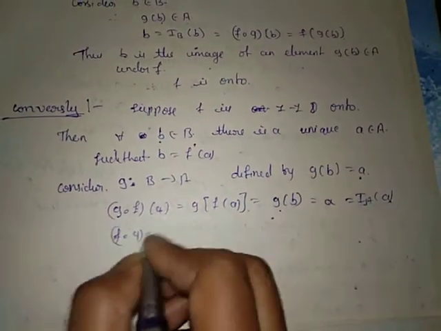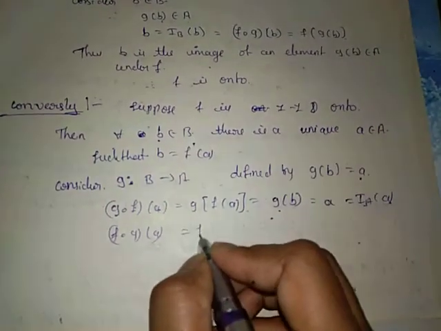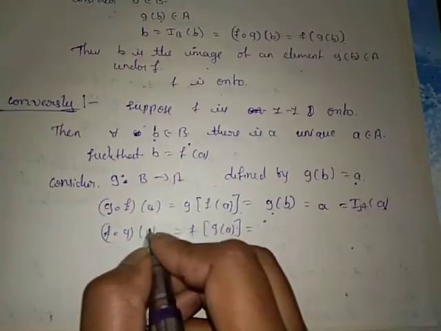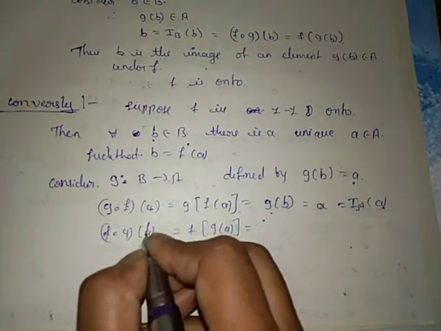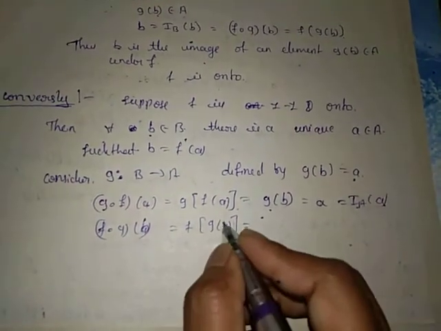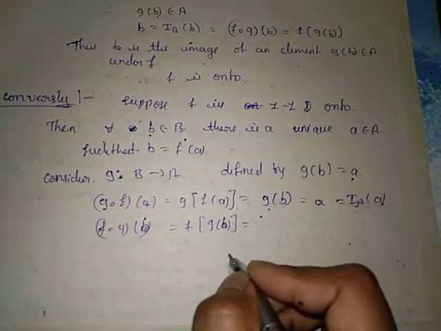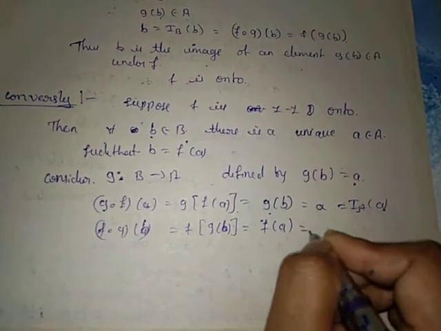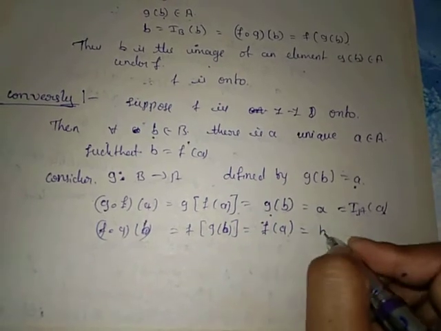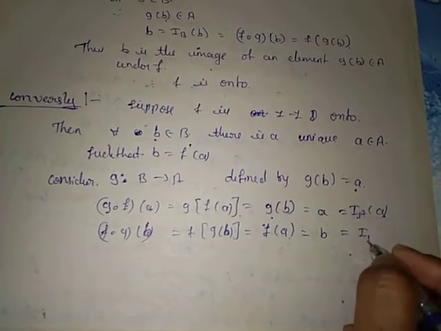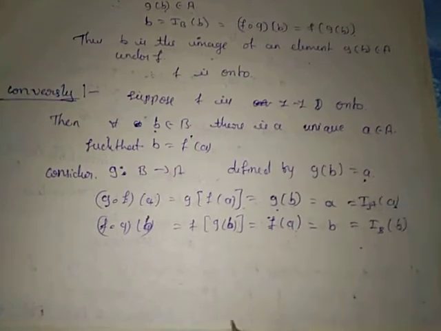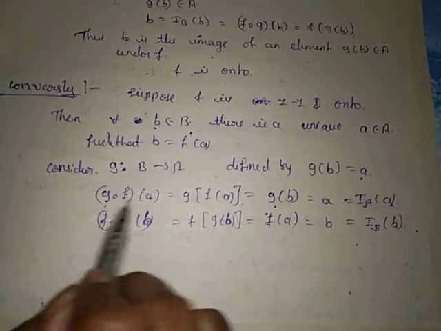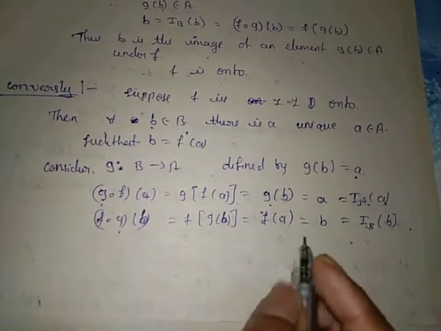Similarly, f dot g of b equals f of g of b. g of b equals a, so that is f of a, and f of a equals b, that is I_B of b. So f dot g of b equals I_B of b, and g dot f of a equals I_A of a.